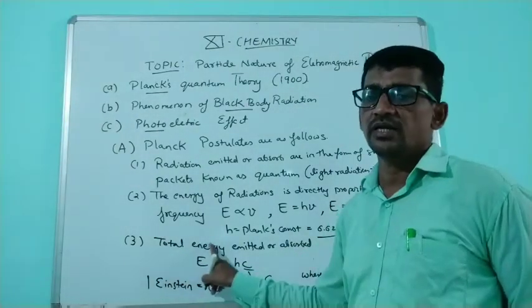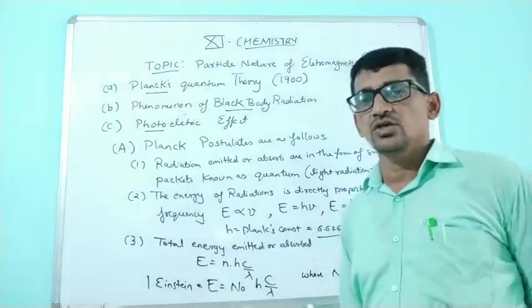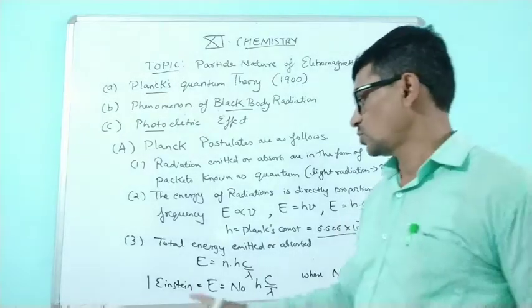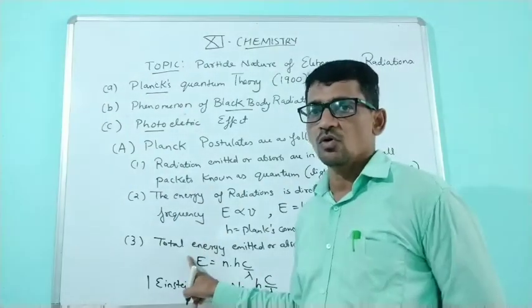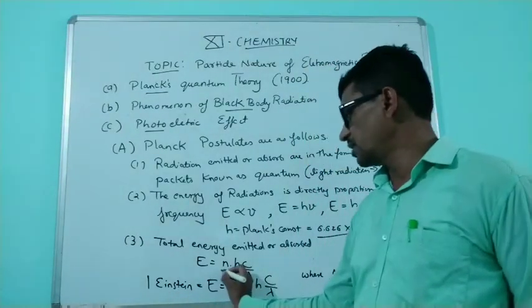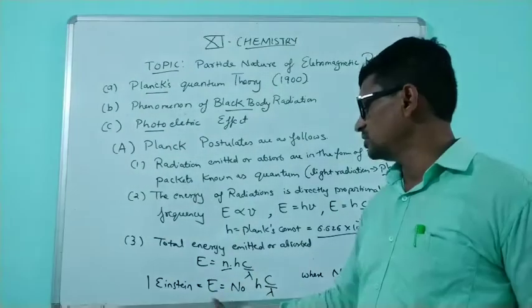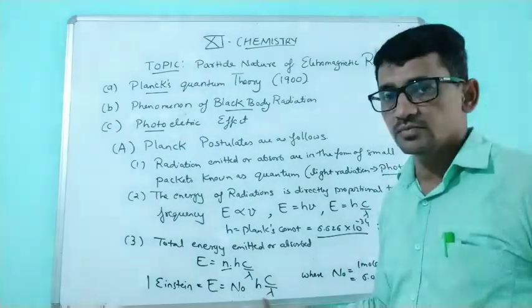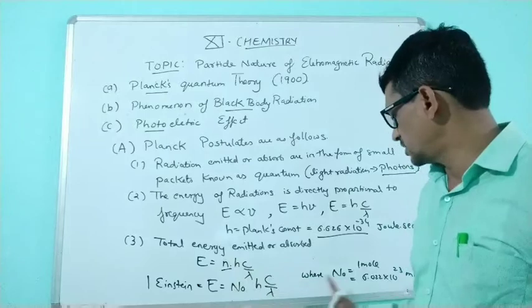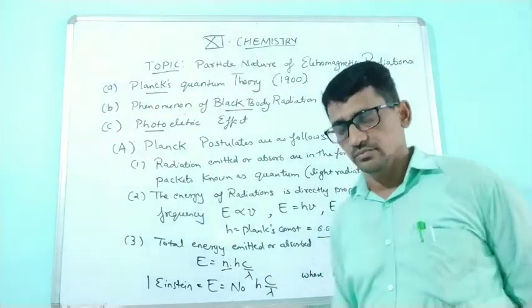Third one, the total energy. In chemistry, we find the energy for 1 mole. So the energy for 1 mole of photons or electrons is 1 Einstein. So you multiply by the number n. E is equal to n hc by lambda, or E is equal to N0 hc by lambda, where n is equal to 1 mole of electrons, 1 mole of atoms onwards.